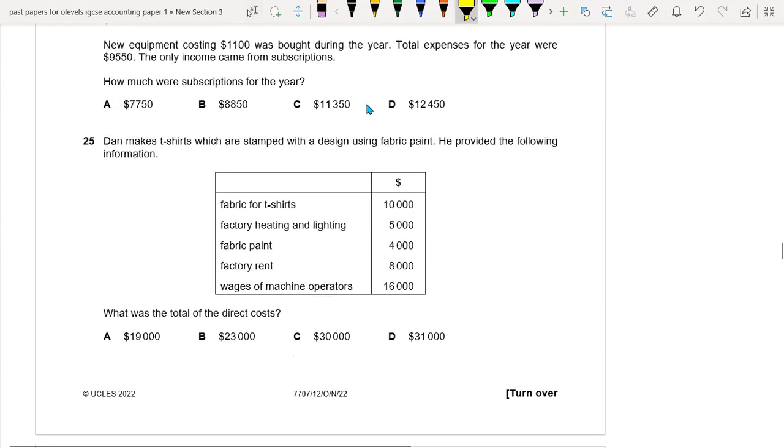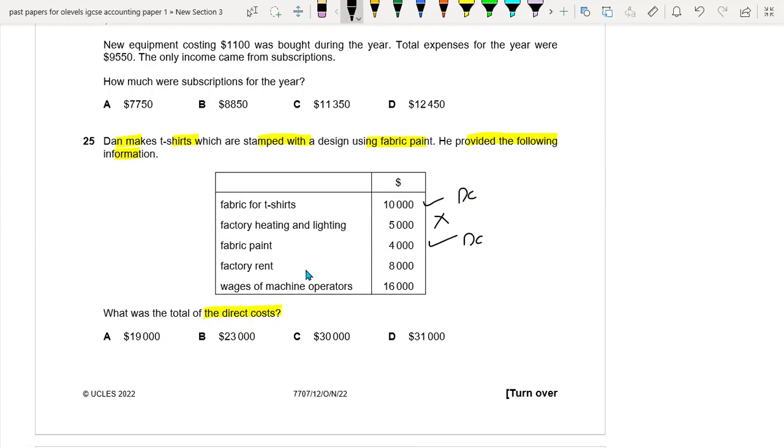Okay, 25. Den makes t-shirts which are stamped with a design using fabric paint. He provided the following information. What was the total of direct cost? So this is very easy. We know that for making t-shirts, whatever we are using would be the direct cost. So fabric would be direct cost. Factory heating and lighting is not; this is indirect cost. Fabric paint is also direct cost.